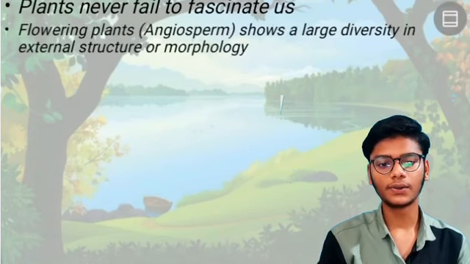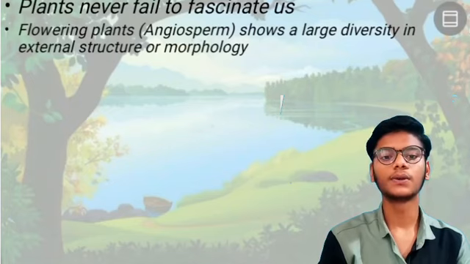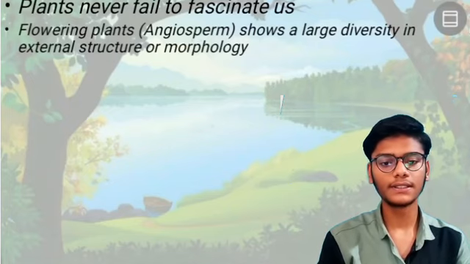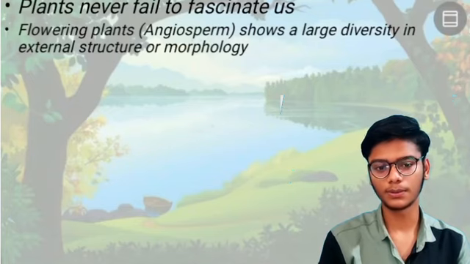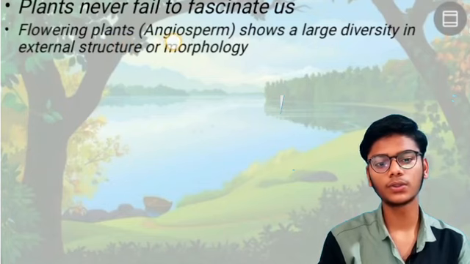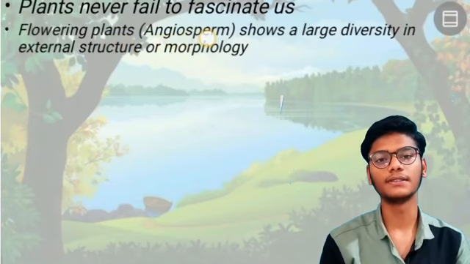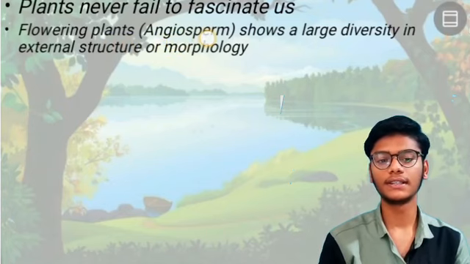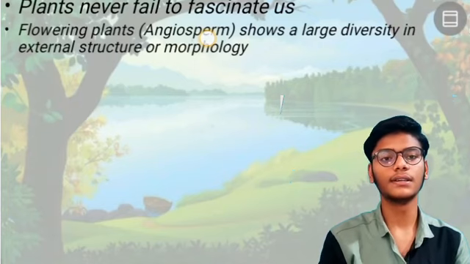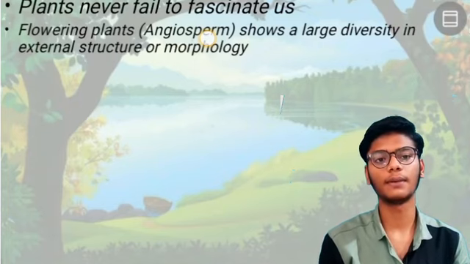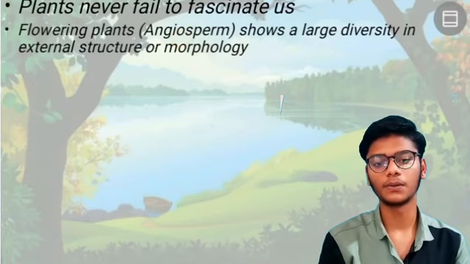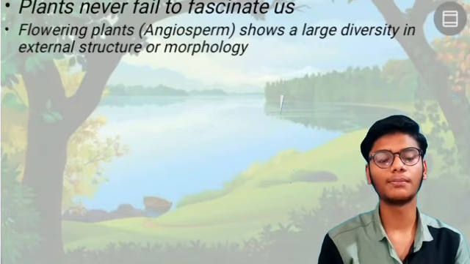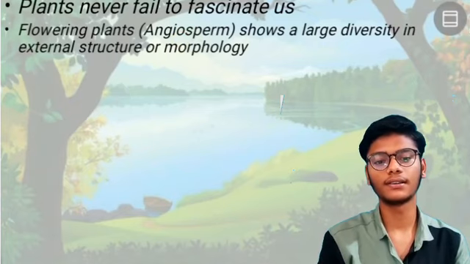Flowering plants show a large diversity in external structure or morphology. Here flowering plants means angiosperms, as we already know. They show large diversity, meaning changes in external structure, changes in internal structure, changes in habit. Plants show a large diversity. We can't easily differentiate the plants, as there are so many kinds.